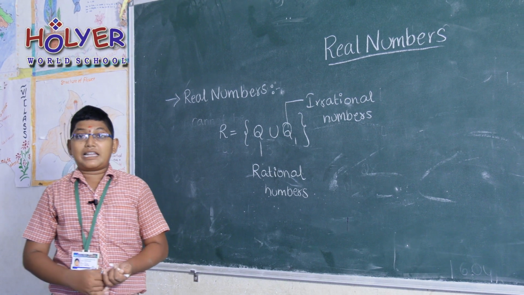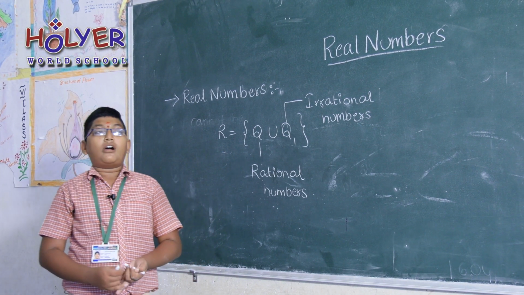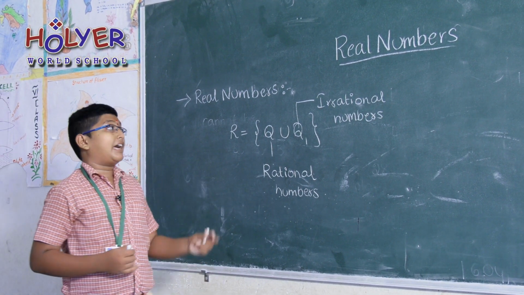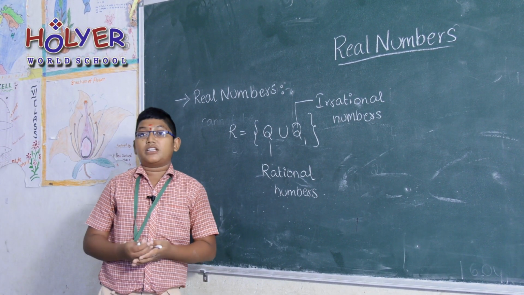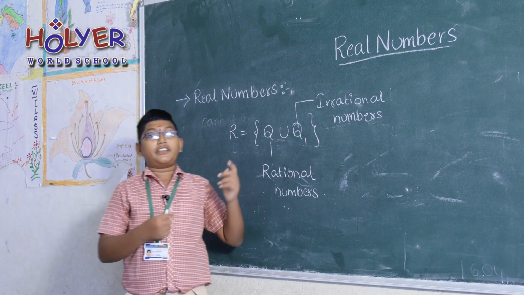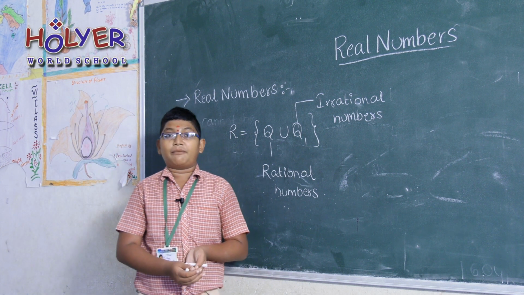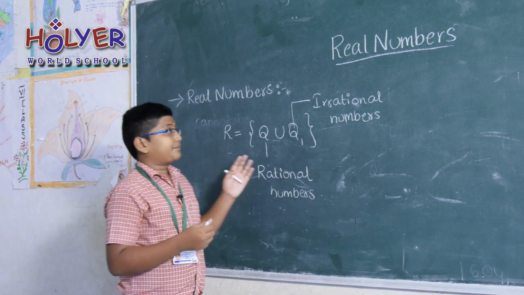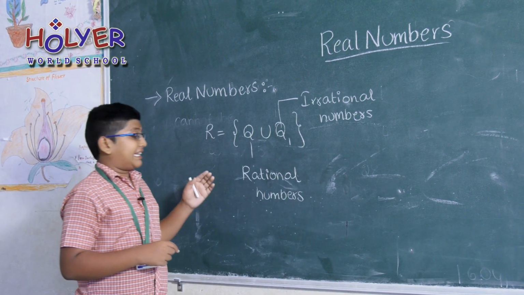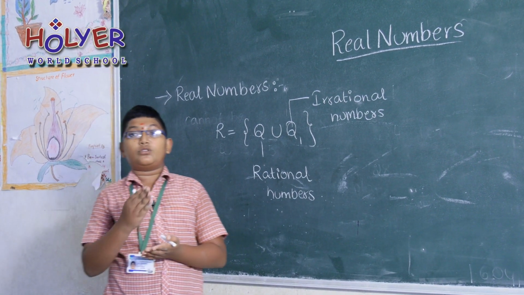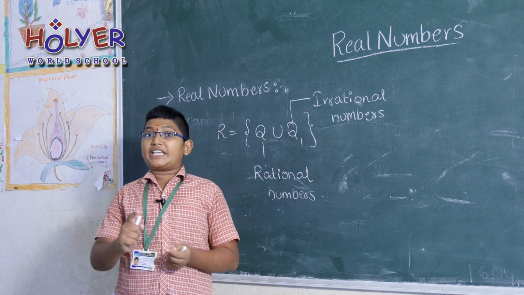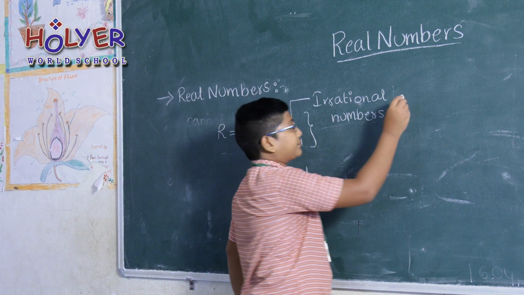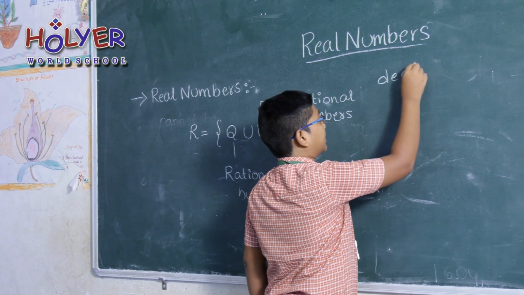Whether it is a rational number or an irrational number, or even number, odd number, natural number, every number comes under real numbers, because real numbers is the union of rational numbers and irrational numbers. I am going into the real numbers. Firstly, going into the rational numbers, we have to do a small sum to change decimals into rational numbers.